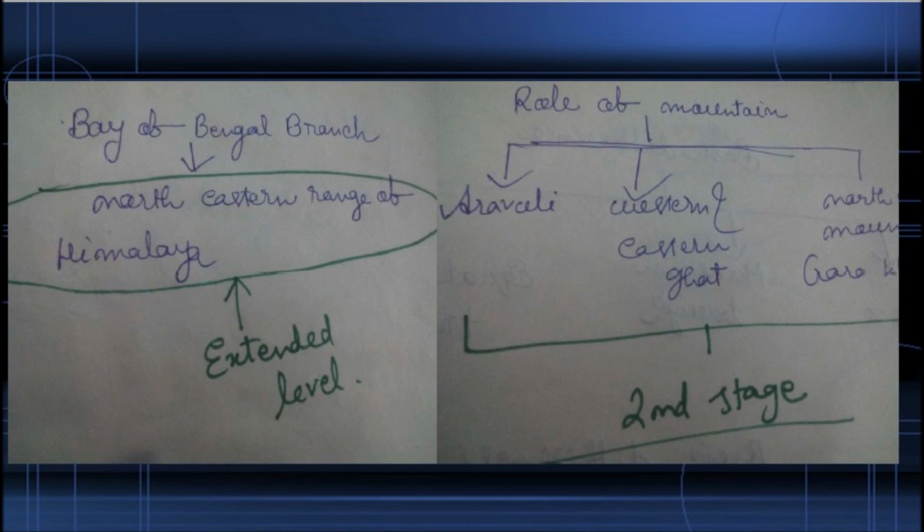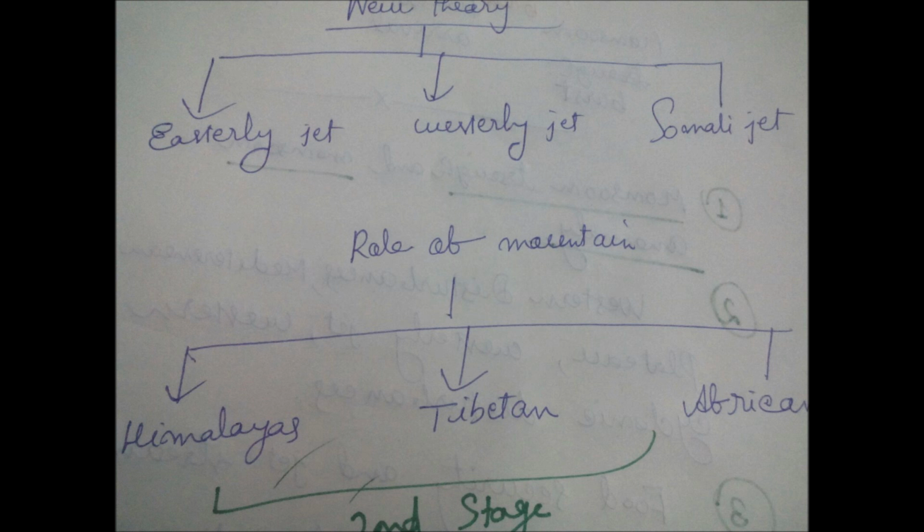You have to just think: what if there had been no Himalaya, no Aravalli, no northeastern ranges of Himalaya, no Eastern and Western Ghats, no Indian Ocean, would we have found the abundance of monsoon as we see at this moment? Just think why and how. What will happen if it is and if it is not? It is your duty to explore while reading the Indian monsoon in all theories of monsoon.